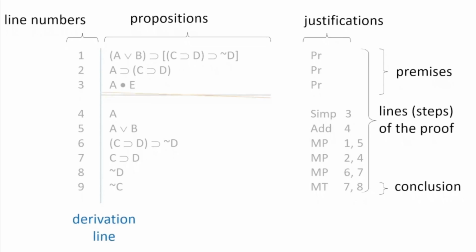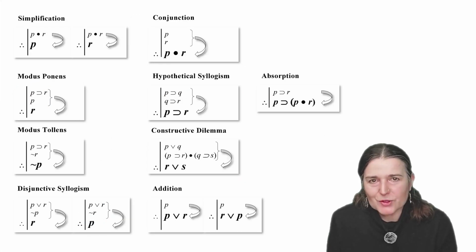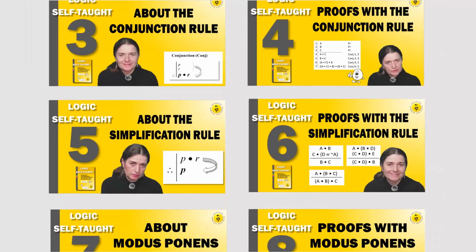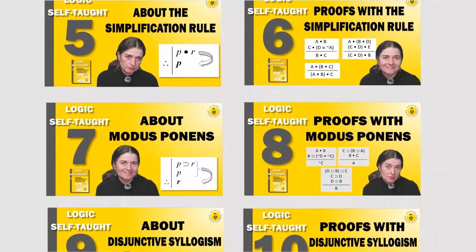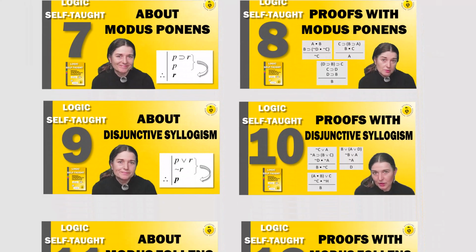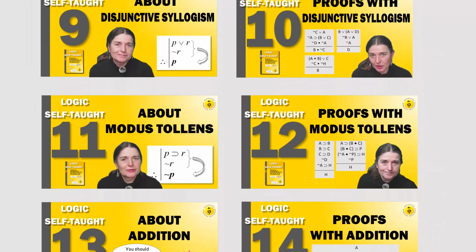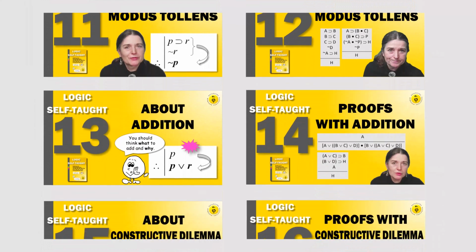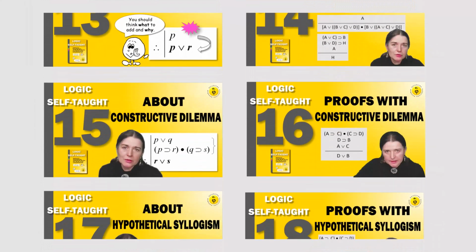The blue line here is the derivation line. Each of the propositions that we derive will stand at that line, and we will also use a premise line that will separate off the premises from the rest of the proof. Okay, I hope that this gives you some idea of what natural deduction is and what we will be learning. For each of the inference rules, there will be 2 videos. In one, we will talk about how to apply the rule and how not to apply it, what mistakes to watch out for. And in the other, we will go through some proofs step by step.